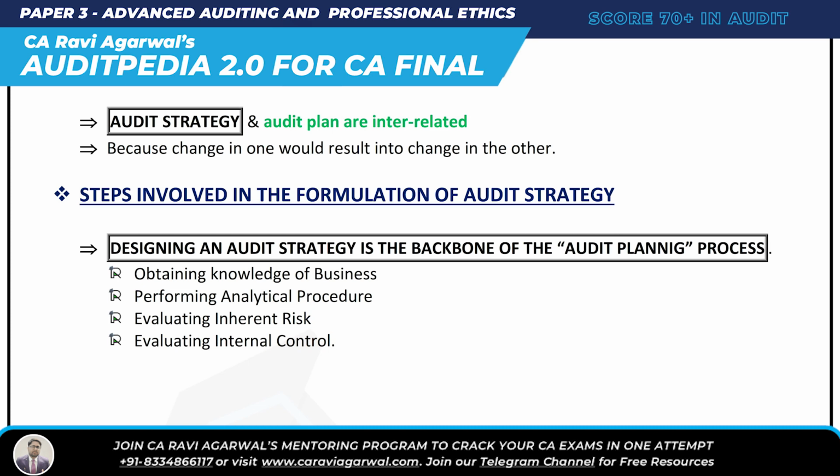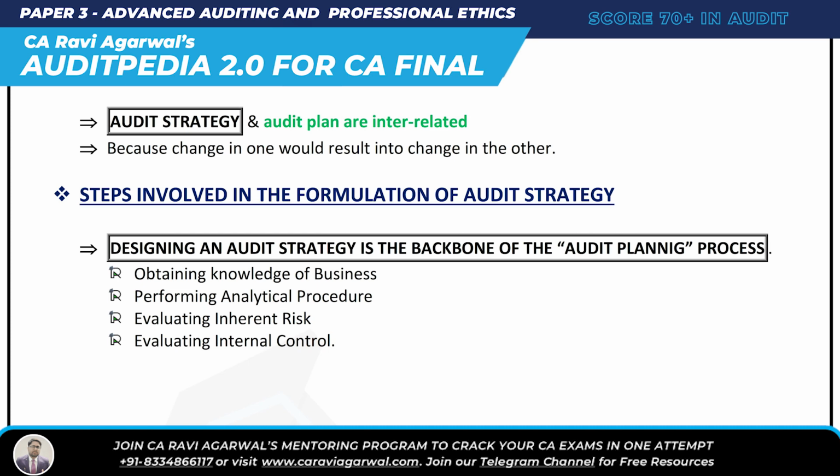So once again, I know what you are asking for. You're asking for mnemonics over here. I'll give you, don't worry. Steps involved in formulation of audit strategy: obtain knowledge of business, perform analytical procedure, evaluate 2 things, inherent risk and internal control. You're asking for a mnemonic, take it, write it. IPO. I is inherent risk, I for internal control. You got to evaluate those, right?